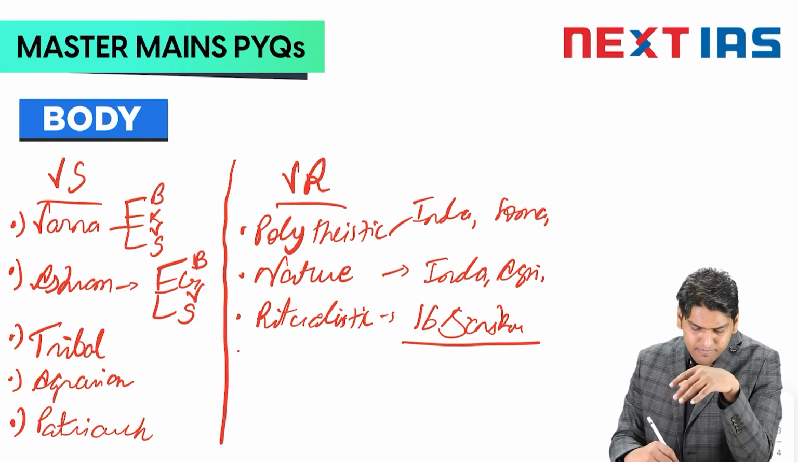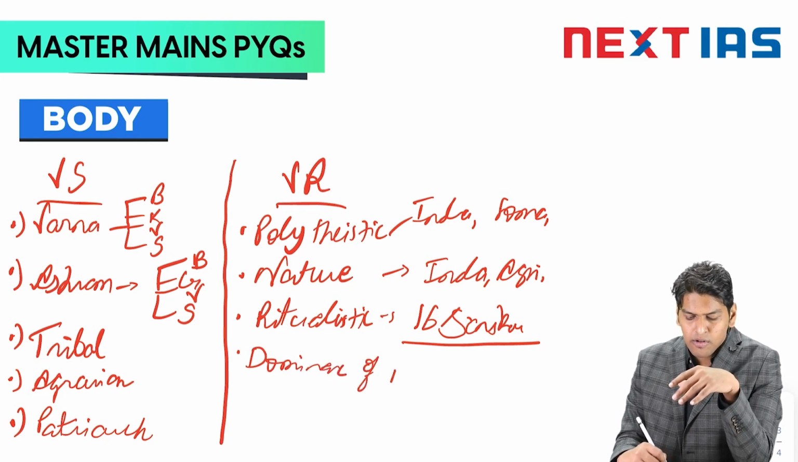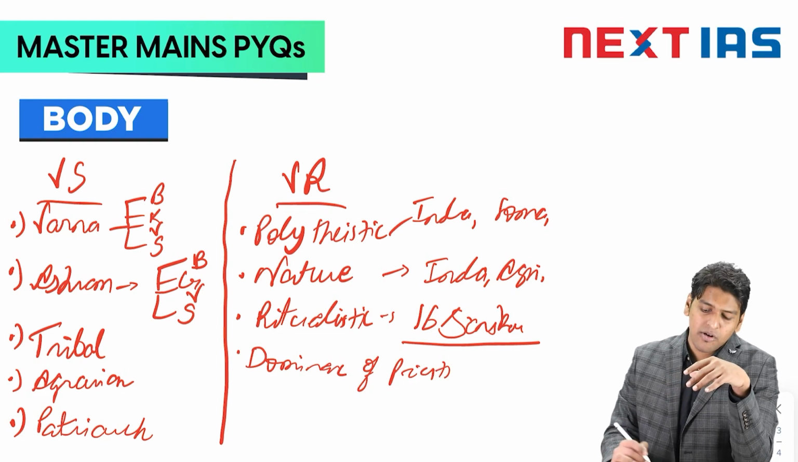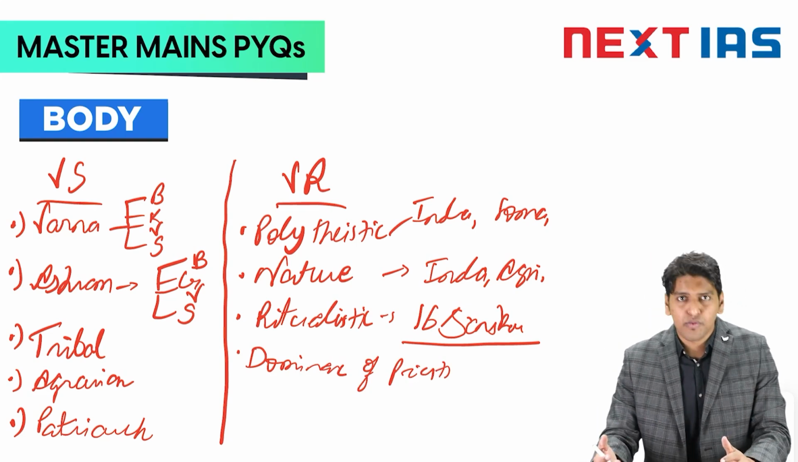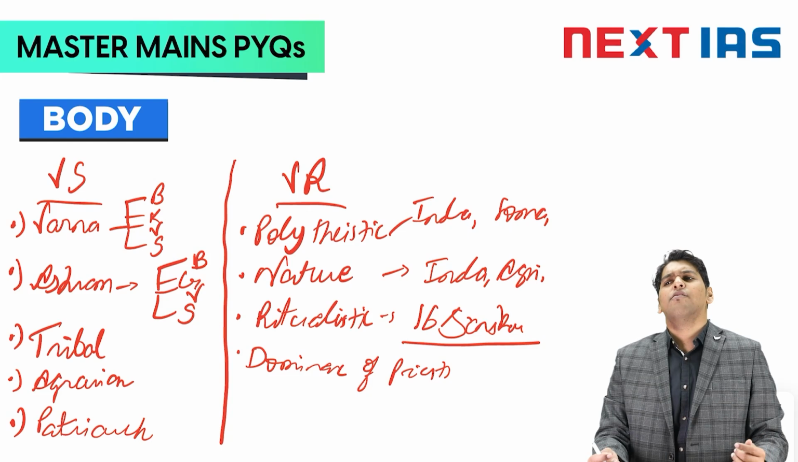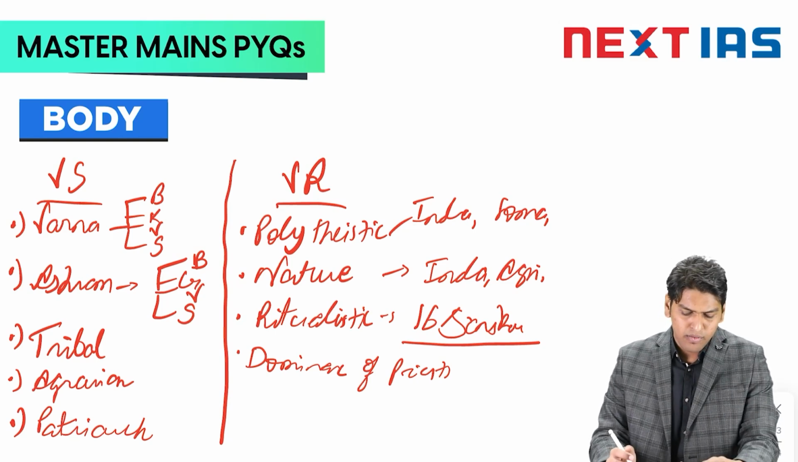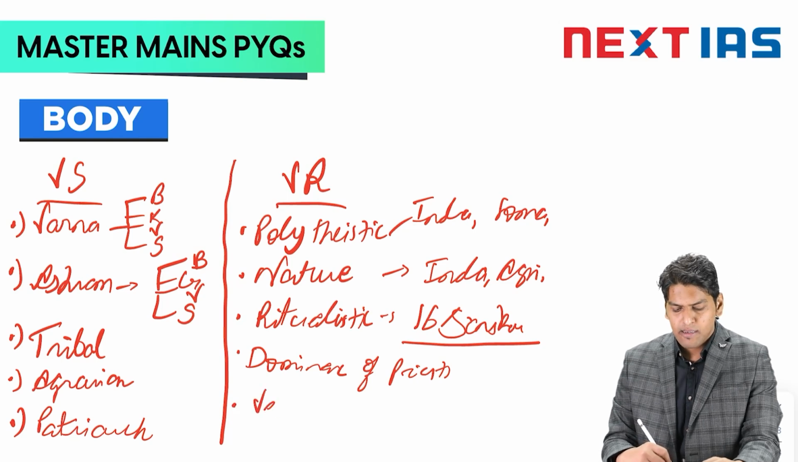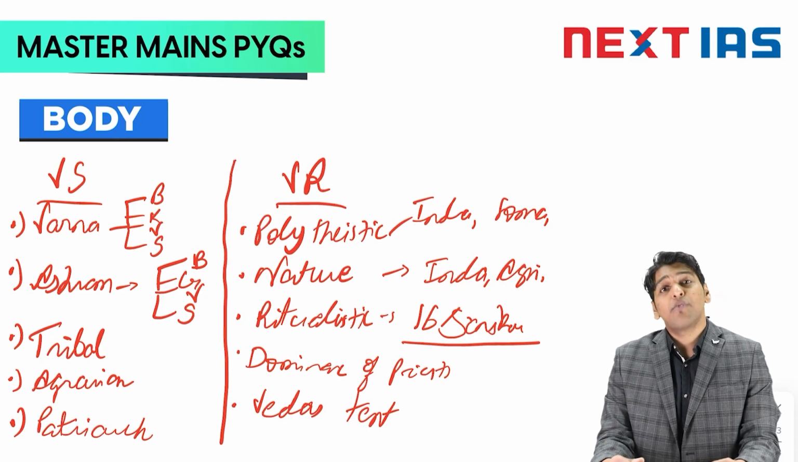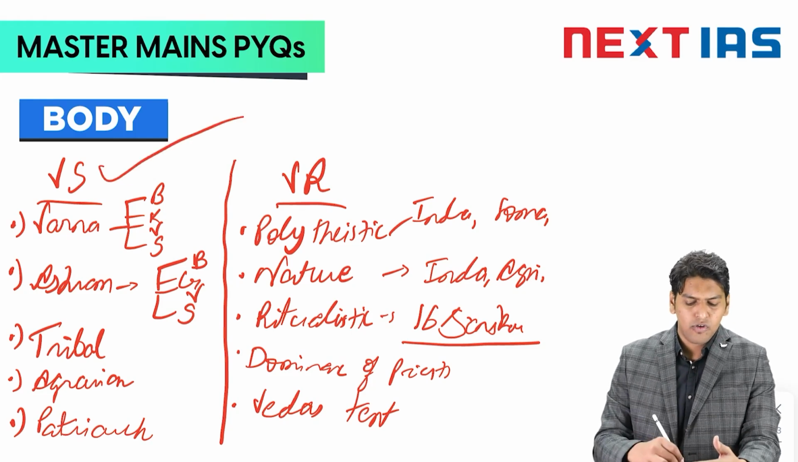Then we see the dominance of priests. It's natural because when you have a number of rituals, who will be performing them? They will be performed by priests. You have to call upon priests, and in exchange for a fee, they would perform those rituals for you. Then we have the Vedas as sacred text. Vedas were the foundational religious document of that time. So we see some points of Vedic society and some points of Vedic religion.